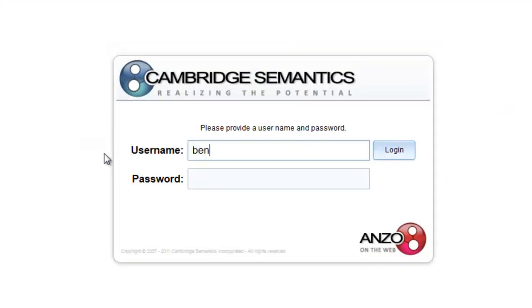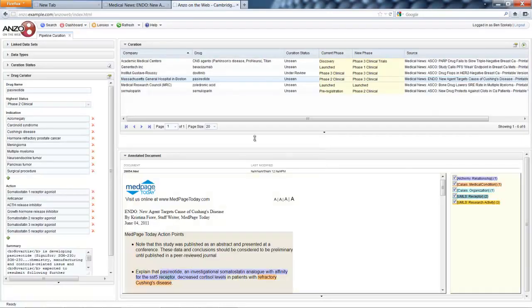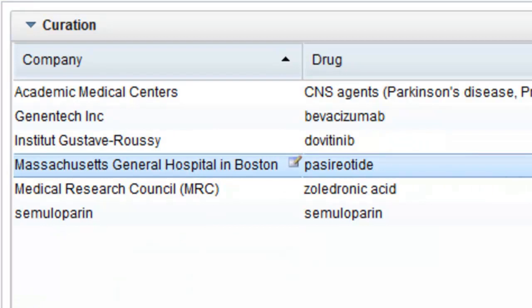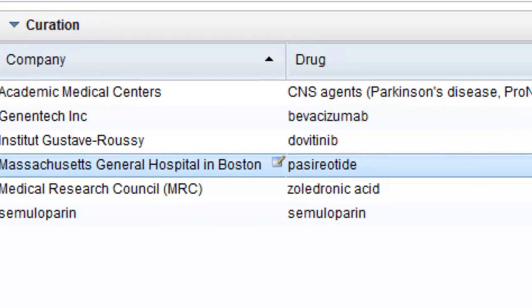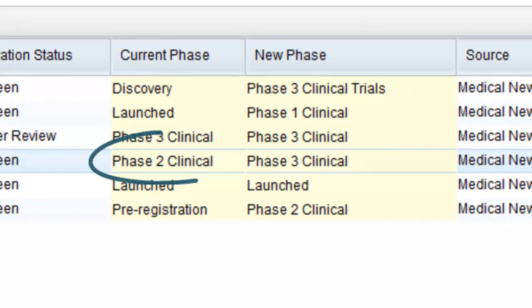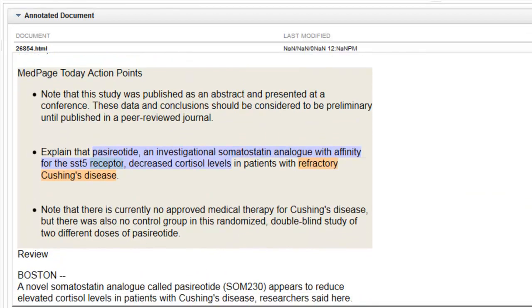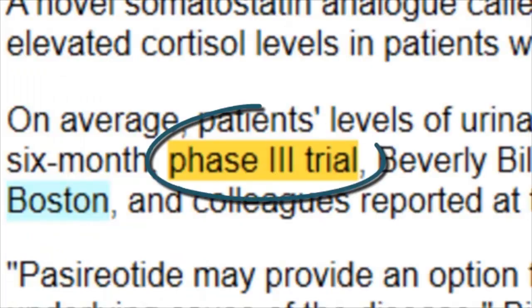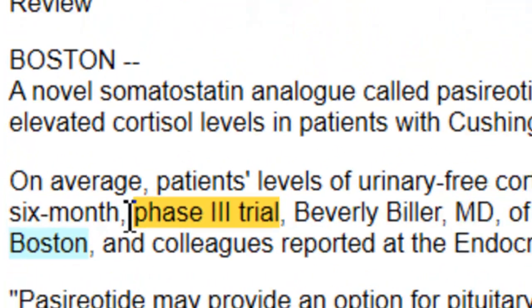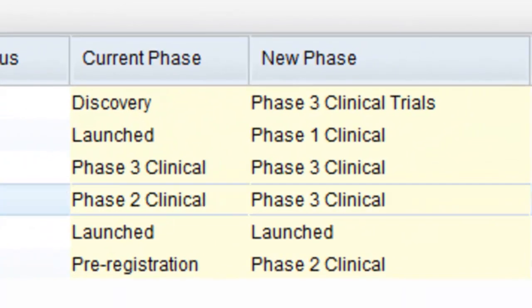So in this particular dashboard, which is personalized to me based on my interests, I can see a list of drugs that contain new information, including Paceriotide here. And Anzo is telling me that currently it believes that Paceriotide is in phase 2 clinical trials. But the article that it has just read and processed indicates that it's on phase 3, right? So this is new information, and this could impact whether or not I want to pursue a licensing opportunity with Paceriotide.